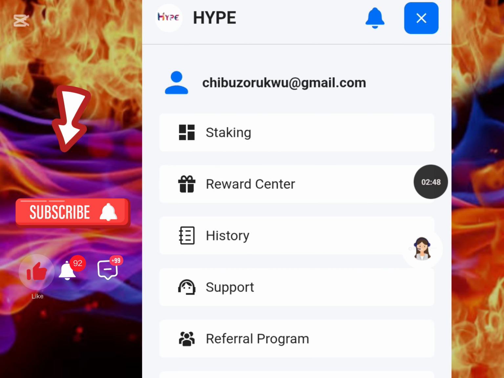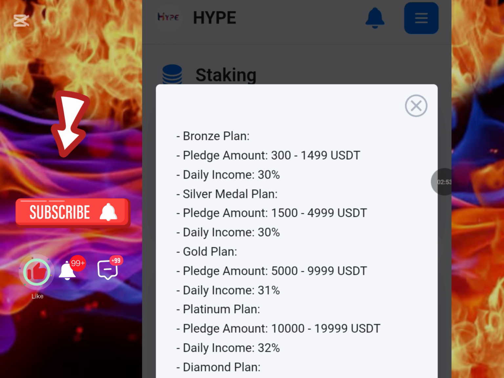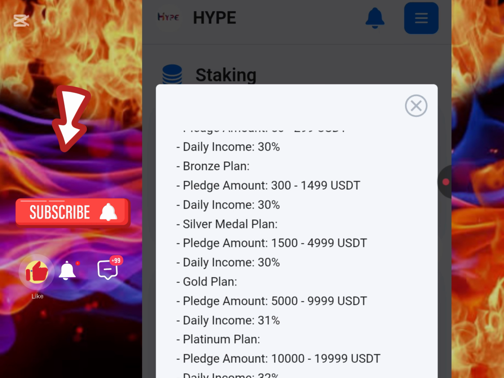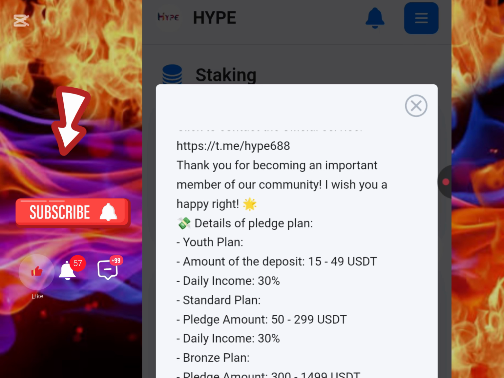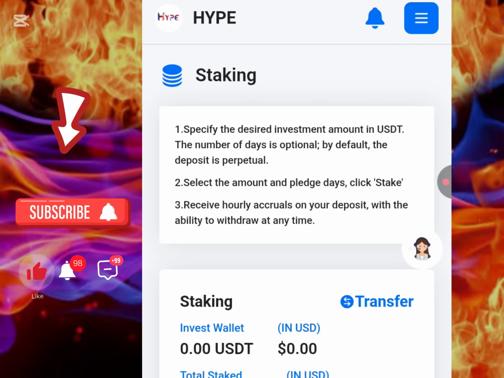So the next thing we're going to do here is that I want to show you guys the different staking amounts that you can actually stake. If you read currently here, you are going to see if you pledge an amount of, okay, let me show you guys the pledging amount and the earning interest.